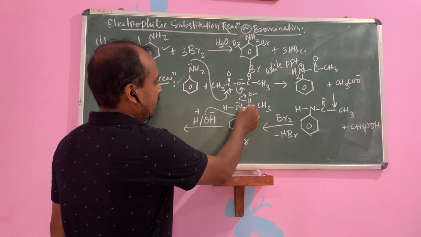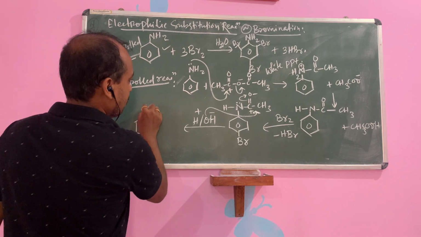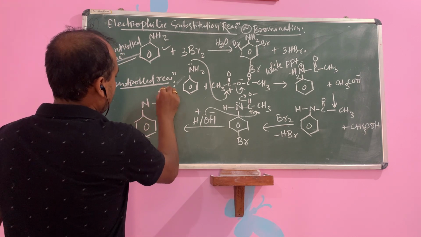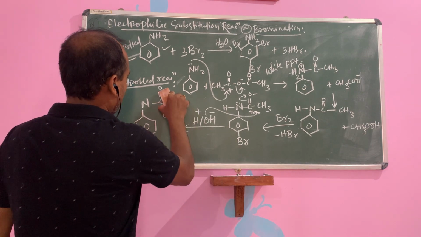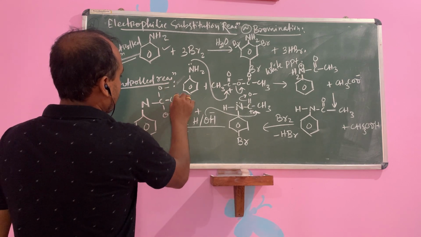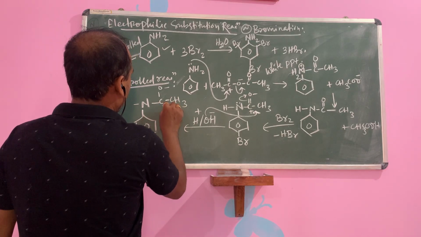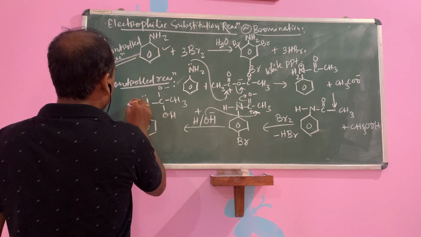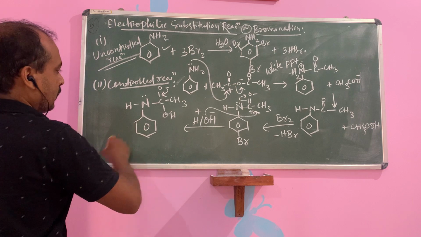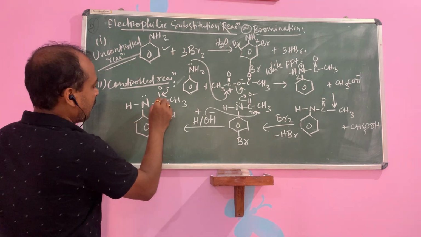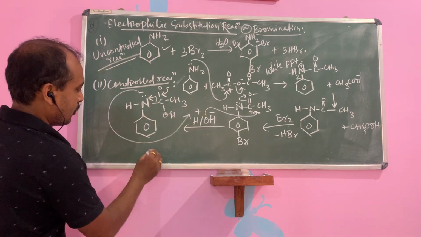Okay. You see, this one is your N. Then C double bond O, this one is your OH. Now you write single bond O negative. This one is your CH3, this one is O, this one is your lone pair and this one is your H. Okay, what will happen? This one will return back. Nitrogen is more electronegative, nitrogen will accept the electron. This one is your negative and this H plus. So what is the product?